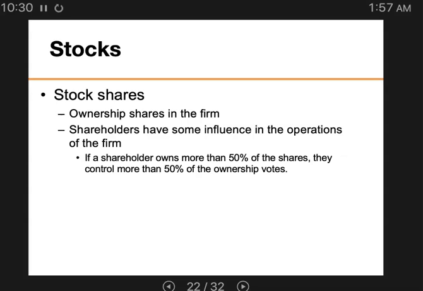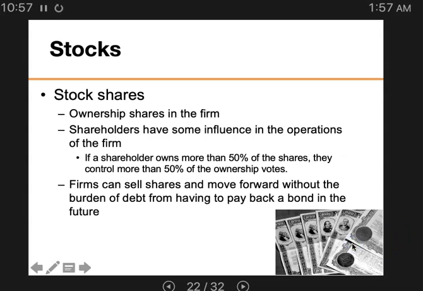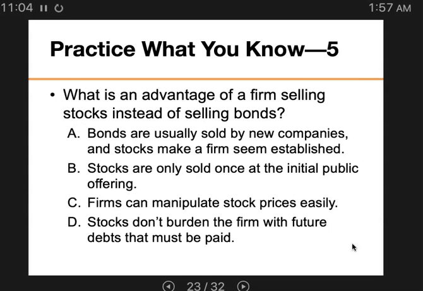If a shareholder owns more than 50% of the shares, they control more than 50% of the ownership vote. If you have a share in a company, you have the right to vote. Again, when a firm sells stocks, the stockholders take on the risk that if the firm falters, the price of the shares they own will decrease. So firms can sell shares and move forward without the burden of having to pay back a bond in the future.